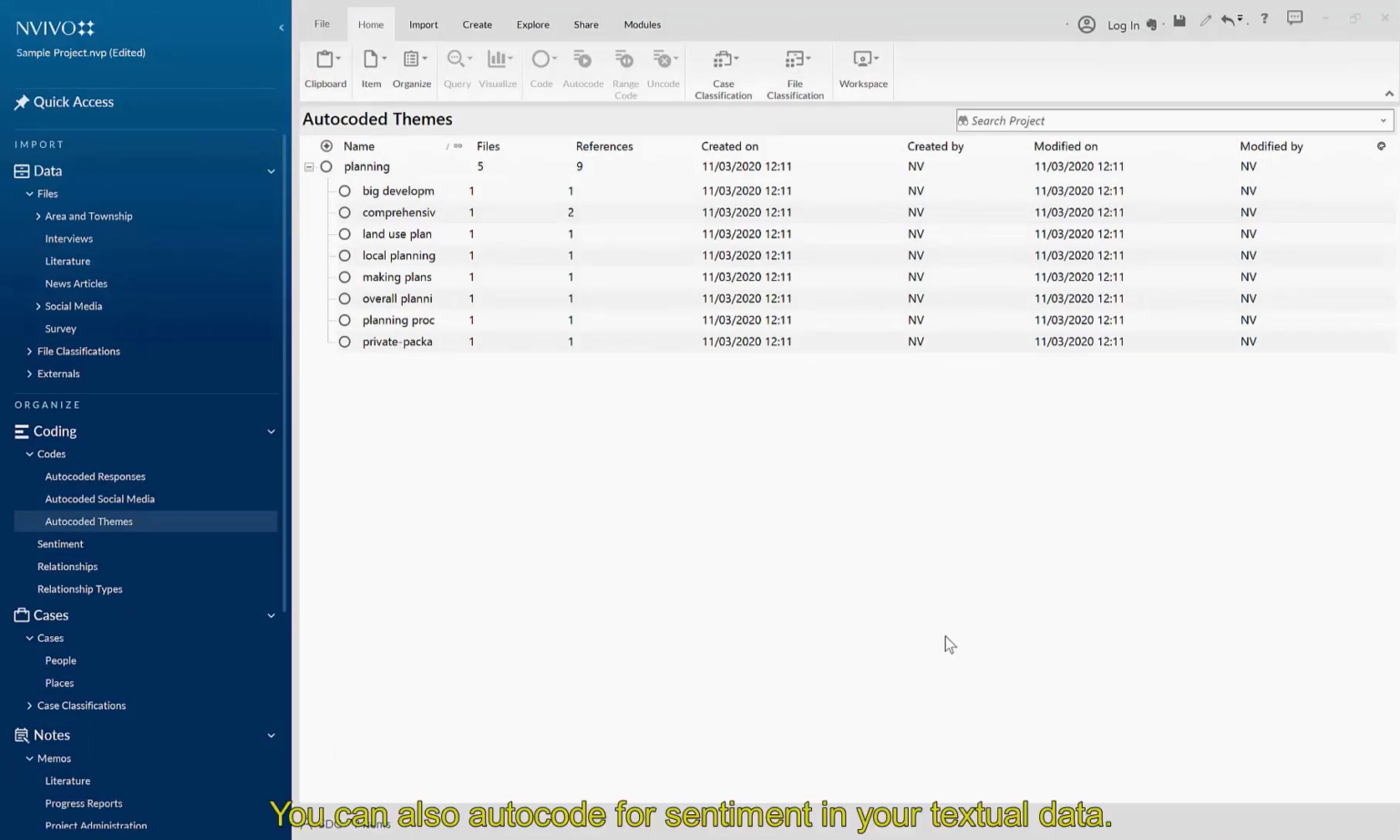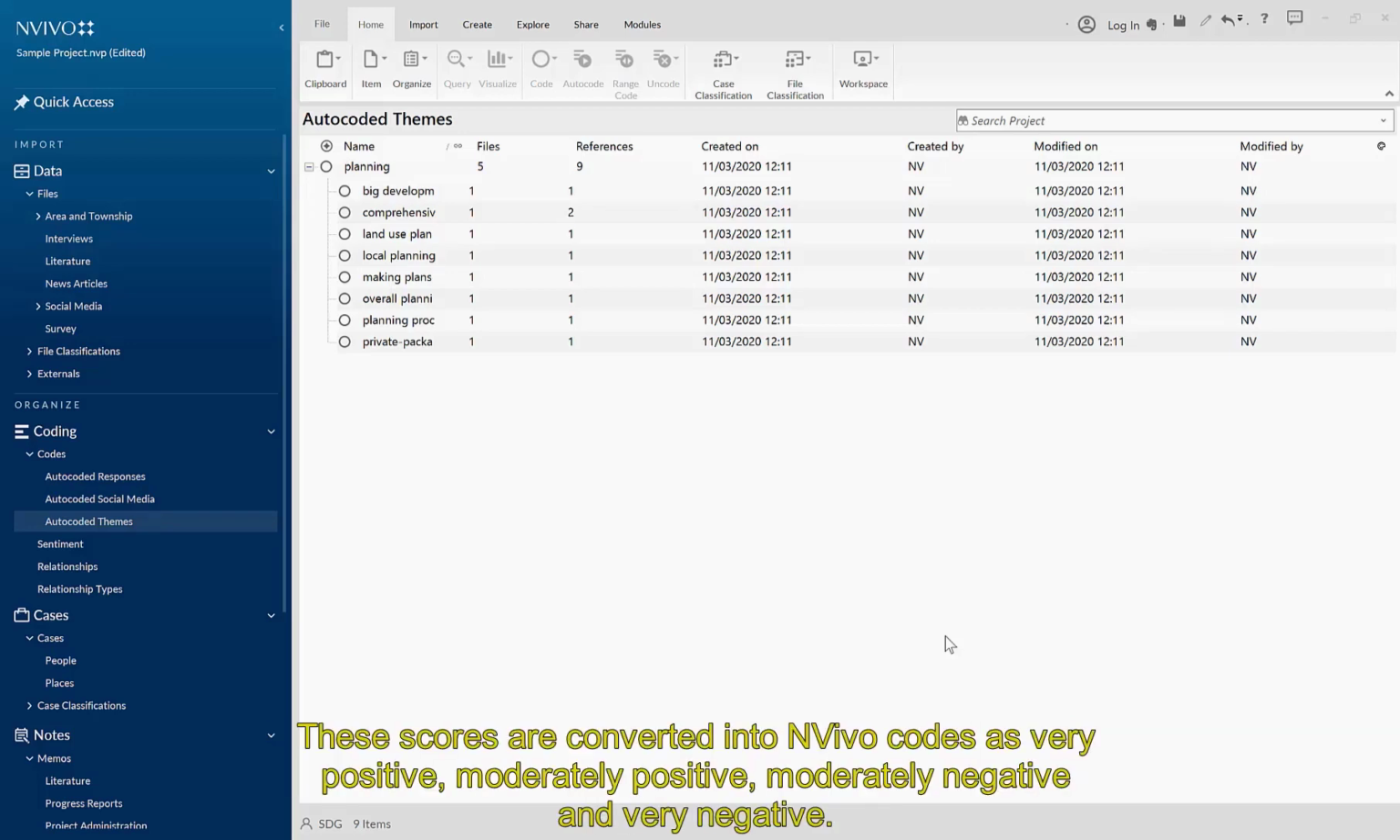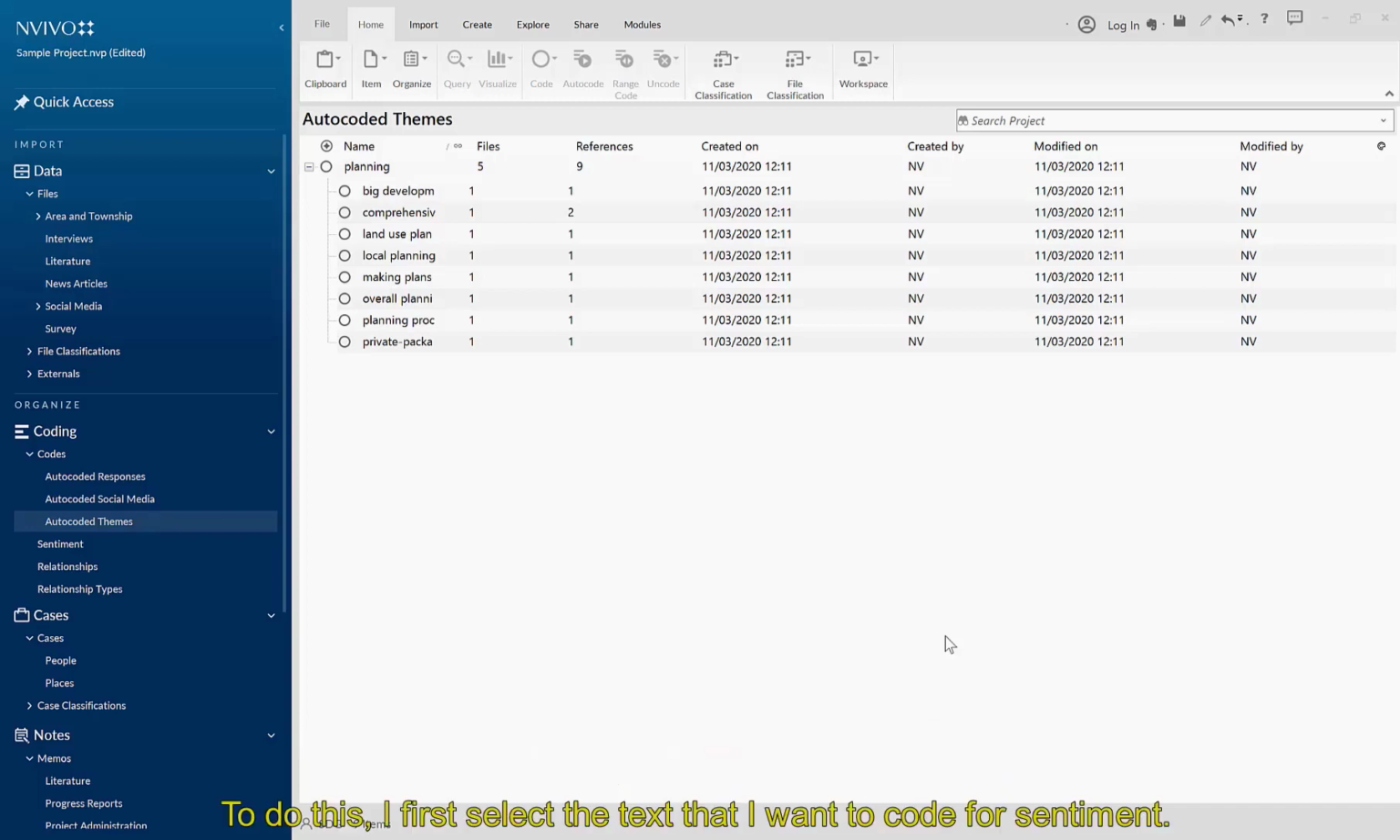You can also autocode for sentiment in your textual data. NVivo uses the Lexalytics Salience engine, which identifies emotive words in a text and gives them a score between -1 to +1. These scores are converted into NVivo codes as very positive, moderately positive, moderately negative, and very negative. To do this, I first select the text that I want to code for sentiment.